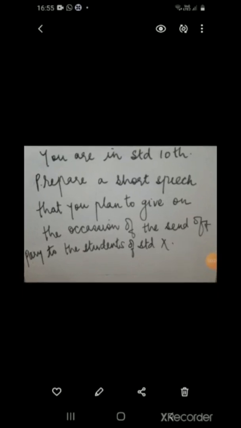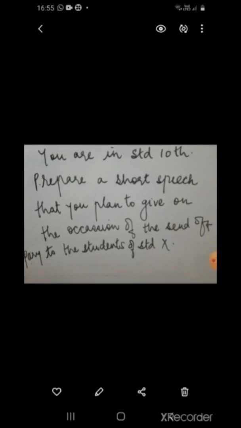I do hope you have understood how to write a speech. These two speeches that I have told you about, do write them in your notebook, and that will be all for the day. Thank you.